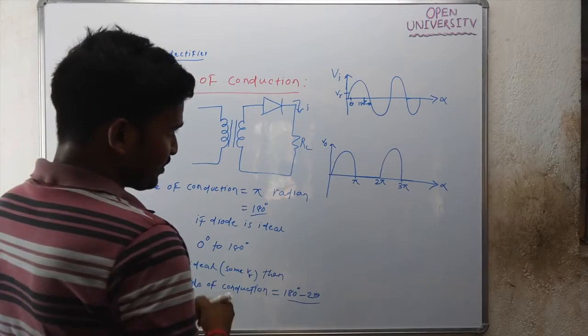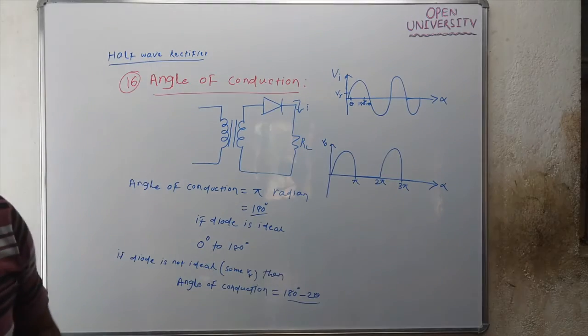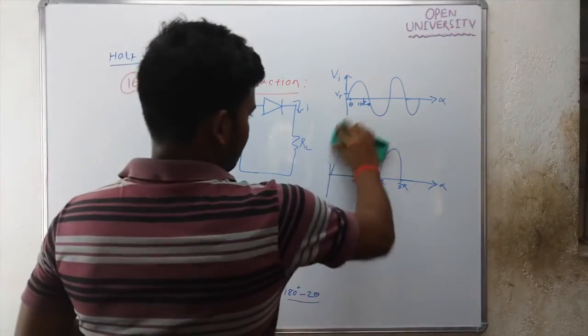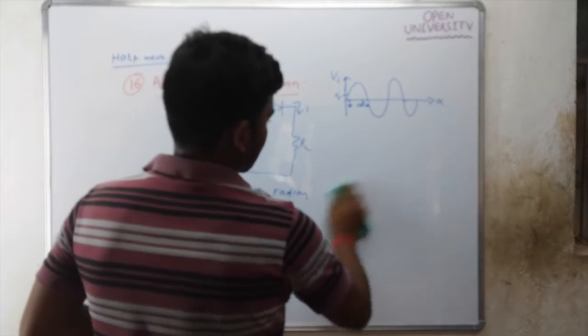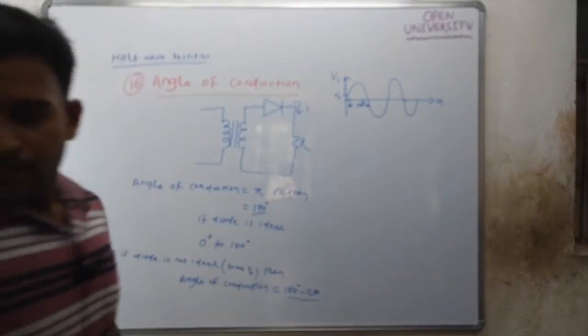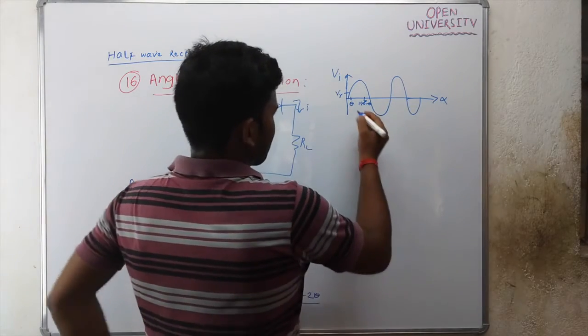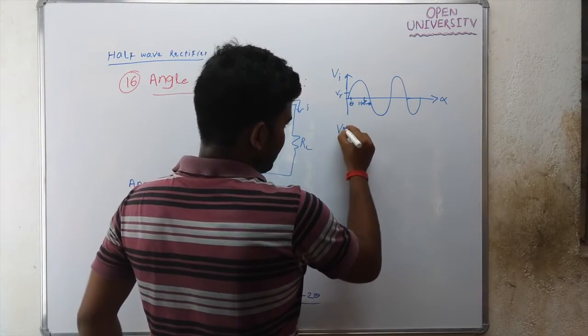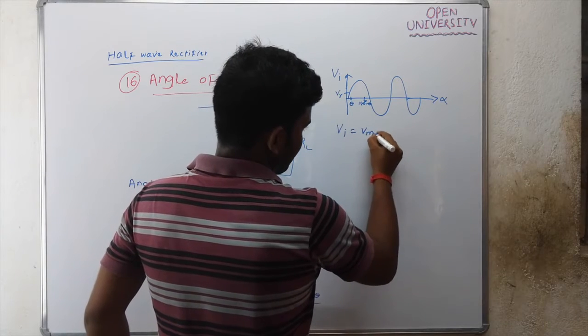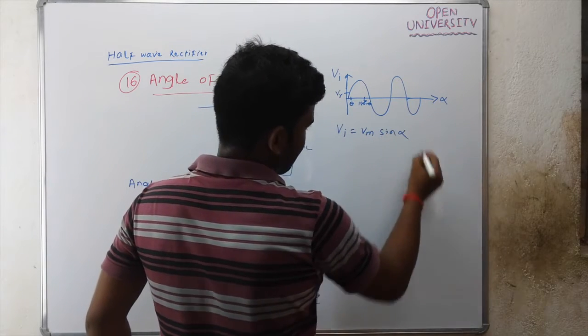Now, how do we calculate the theta value? What is the expression for your input voltage VA? My interest is to calculate the value of theta. VA is Vm sin alpha.